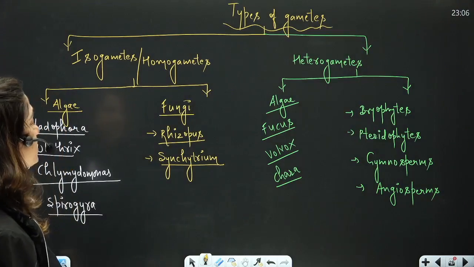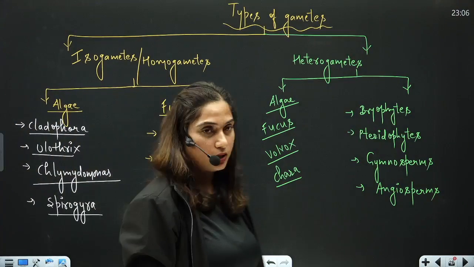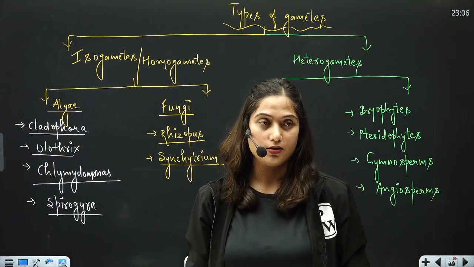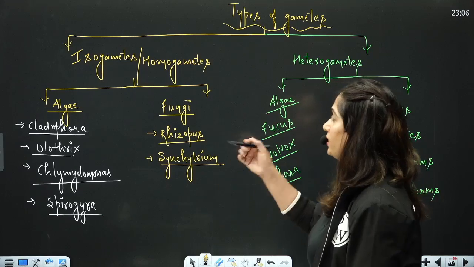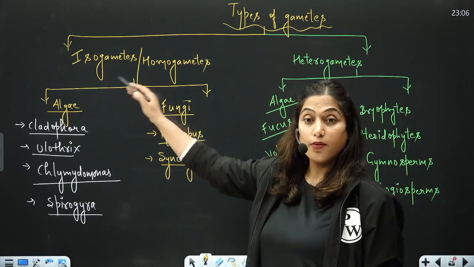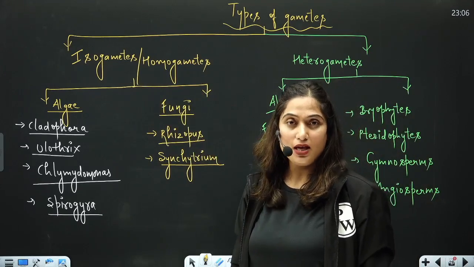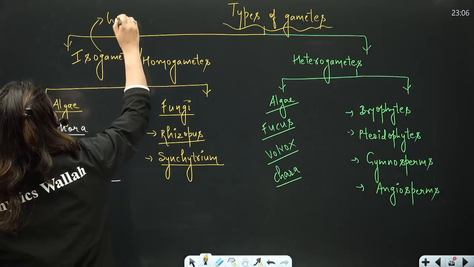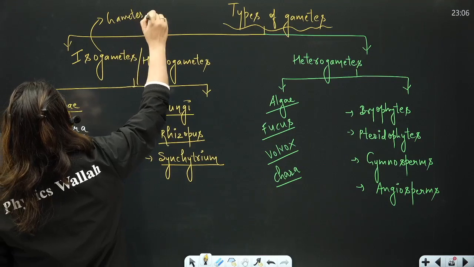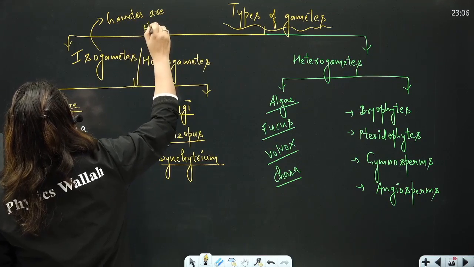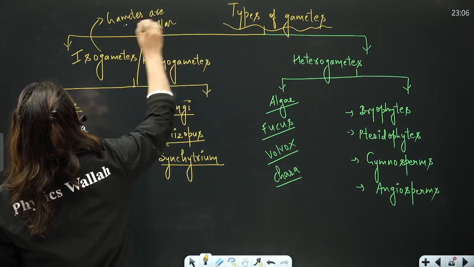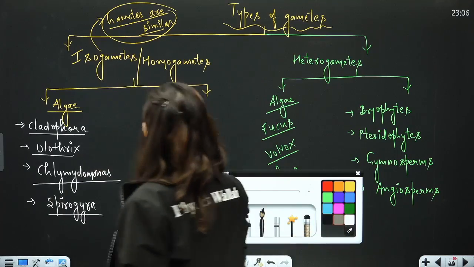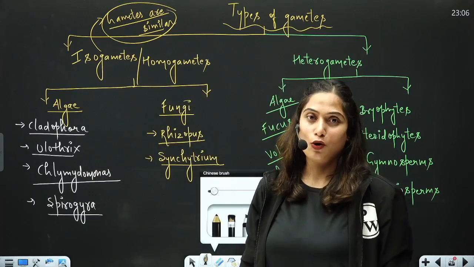Now we are talking about the gametes. So let's first discuss how many kinds of gametes are present in organisms. The organisms can have isogametes or homogametes, that means where the gametes are similar to each other. If the 2 fusing gametes, the male gamete and the female gamete, are similar to each other, that means the gametes are isogametes or homogametes.